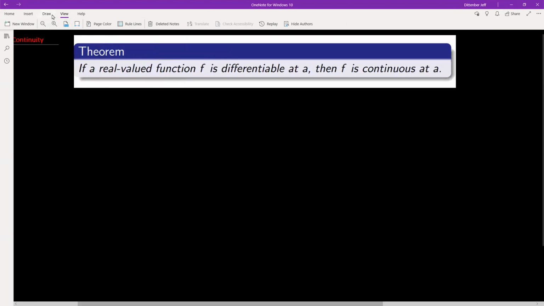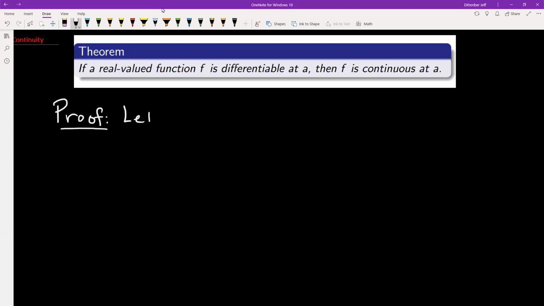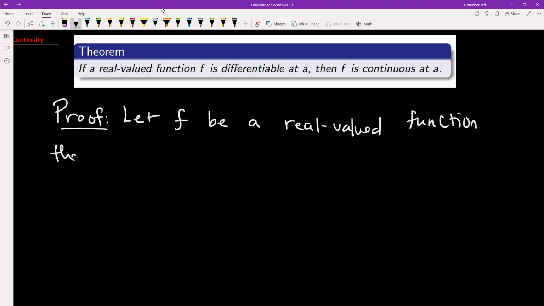So we're going to prove: if a real valued function f is differentiable at a, then f is continuous at a. So I'll start just by writing proof. Okay, so then I'm going to write let f be a real valued function that is in fact differentiable at a. That's just like our very first preliminary statement.